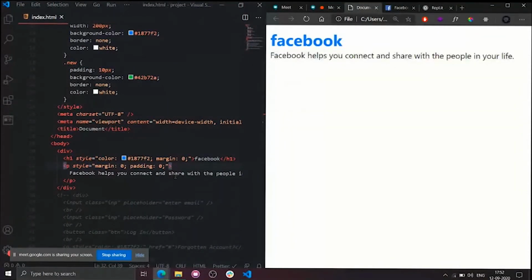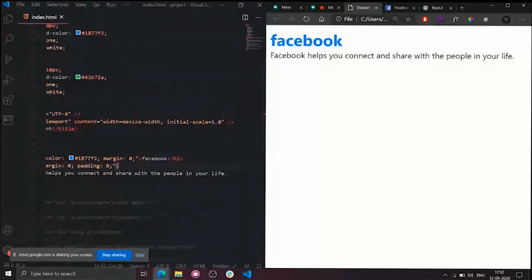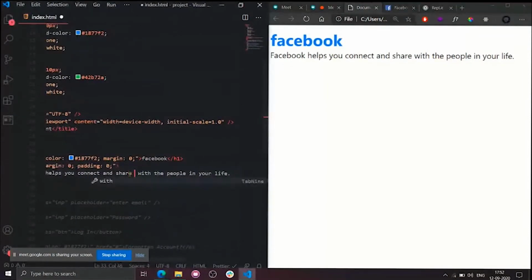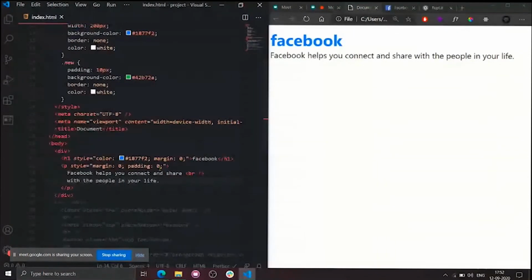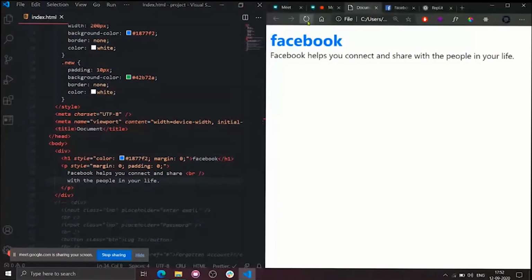So what is the tag that I need to use to break a sentence? Exactly, BR. Guys, you are excellent in telling the tags. After share, I will simply keep a BR inside this HTML. As I told you, you can nest some tags inside the HTML, like you can use BR tags, HR tags inside a P tag as well. That's not an issue. So boom, magic. After share, the next line is broken into the second line.